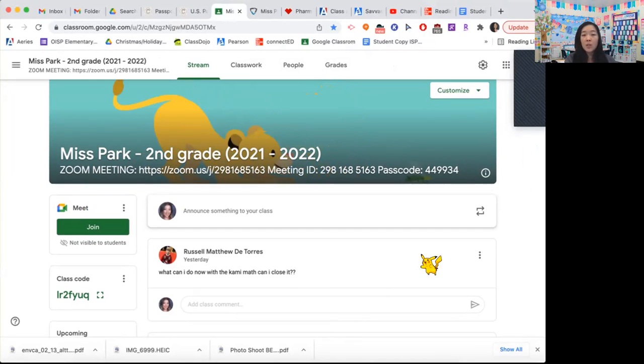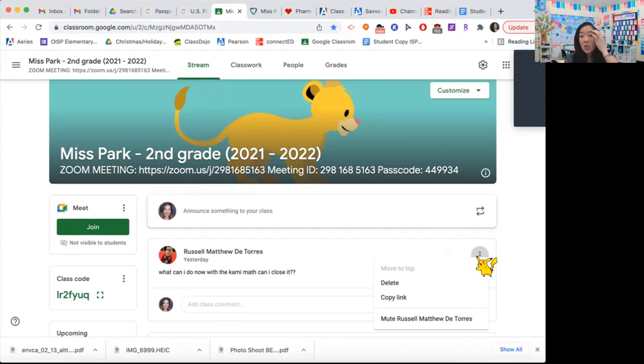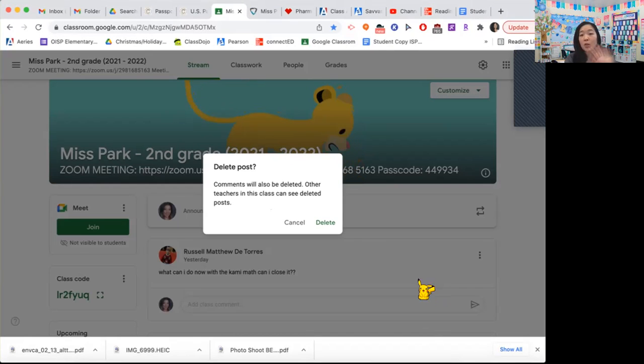Okay, what do I do now with Cami Math? Can I close it? Yes, you're going to turn it in, and then once you turn it in, you can close it.